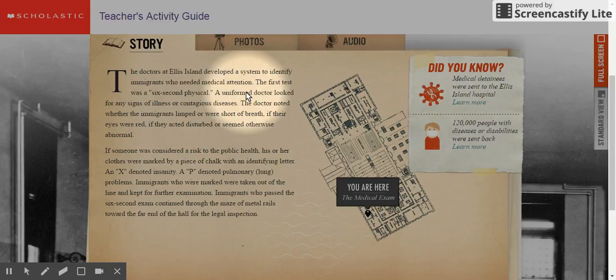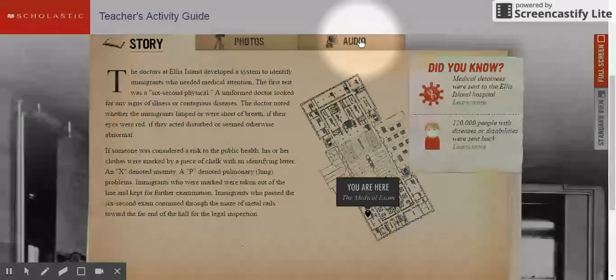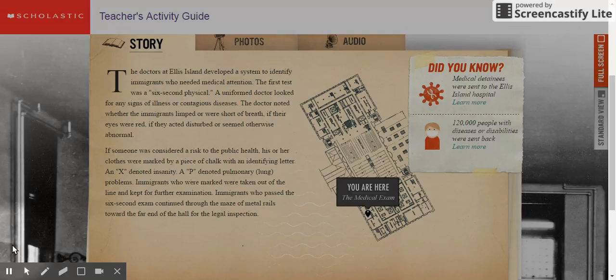I can also click on photos to see pictures of what a medical exam might have looked like. I also notice that I can listen to audio, which also may give me an interesting perspective of what an immigrant might have gone through.